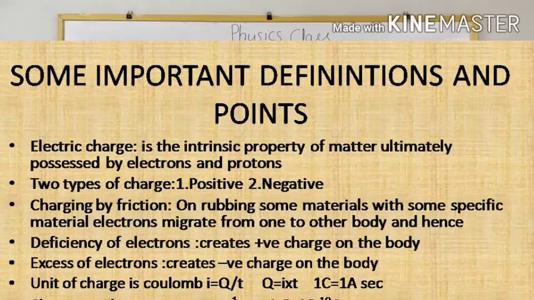So electric charge is the intrinsic property of matter. Ultimately, who possesses and carries this property? Electrons and protons carry this property. Electric charge is carried by the electrons and protons. There are two types of charges, positive and negative, as you all know, very good.